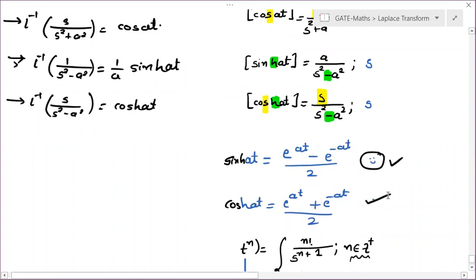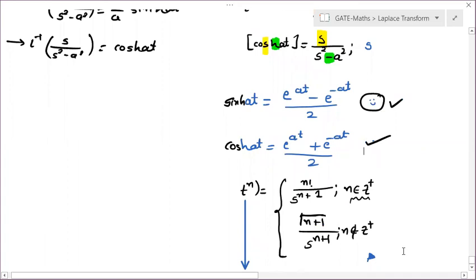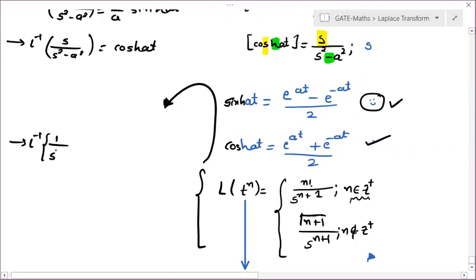Okay, now Laplace of t to the power n was n factorial by s to the power n plus 1, and gamma n plus 1 divided by s to the power n plus 1. From here, when you are writing the formula for Laplace inverse of s to the power n, see over here exactly how the formula will be. Here you have s in the denominator. So this conversion is important. For here, our formula will be like this: Laplace inverse of 1 upon s to the power n. We are going to write this formula for 1 upon s to the power n.